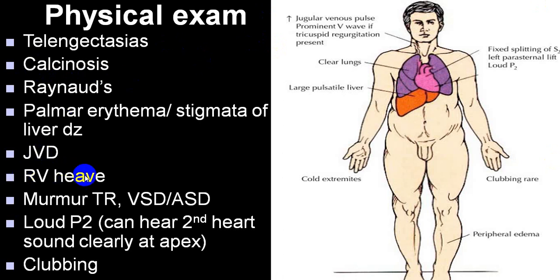Elevated JVP, right heave, TR murmur, loud P2, edema, etc. will be more commonly seen in a person with right ventricular failure, which is more common with group 1, group 3, group 4. But in group 2, you have LVF signs plus right ventricular failure signs.